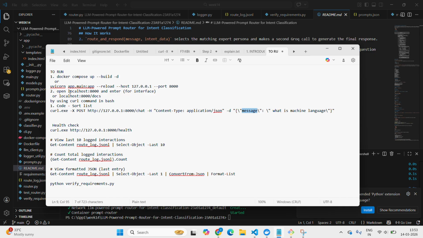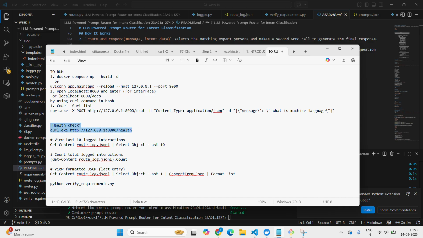To search a question or give the user input, we have three methods: one using the interface at localhost:8000 or the port number, or we can go to /docs for the Swagger UI, or we can also do it with the curl command.